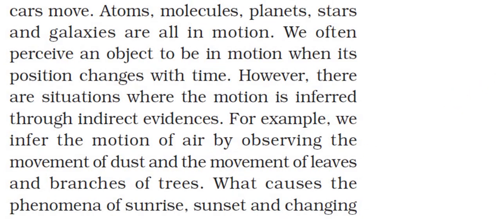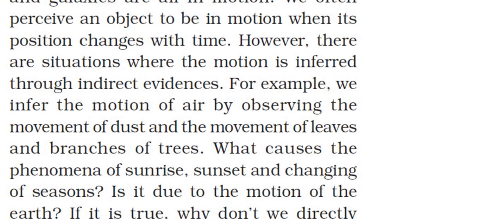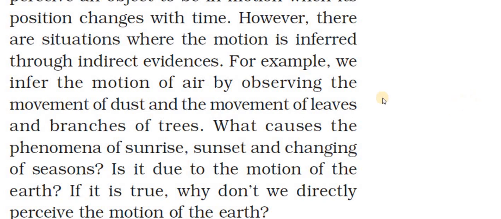So what causes the phenomena of sunrise, sunset, and changes of season? It is due to the motion of the earth. Right now it is June, July, September, somewhat like the rainy season, right? But after some time it will become winter, then summer. So the seasons change. How do the seasons change? The seasons change according to the motion of the earth.